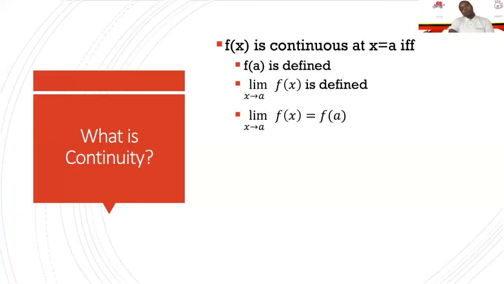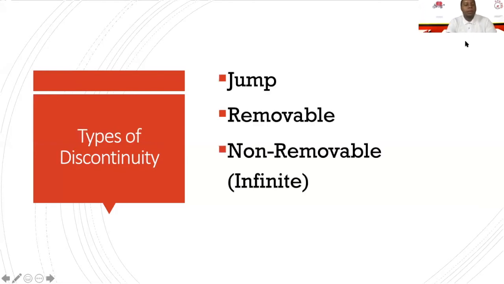So obviously, if something is continuous, we write an interval for that continuity, or it can just be continuous throughout all real numbers. But then we want to talk about when it's not continuous, which is called discontinuity. And there are 3 main types of discontinuity. There's a fourth one that, to be honest, I've only seen once, but we'll talk about that next. But there's jump, there's removable, and then there's non-removable. So let's go ahead and jump into that, shall we?